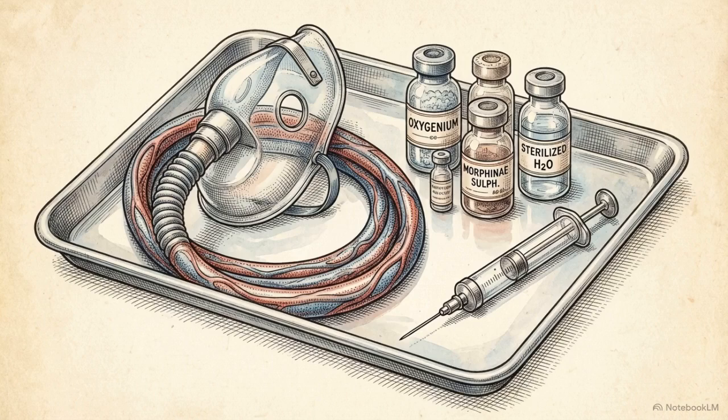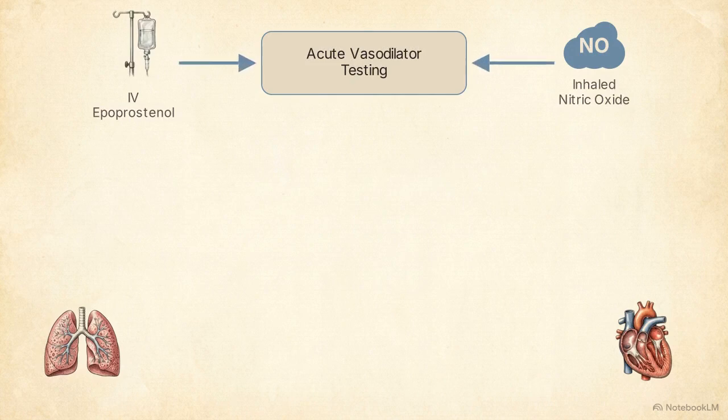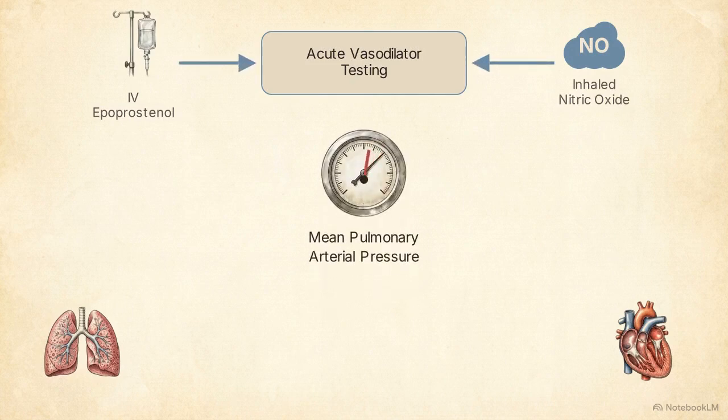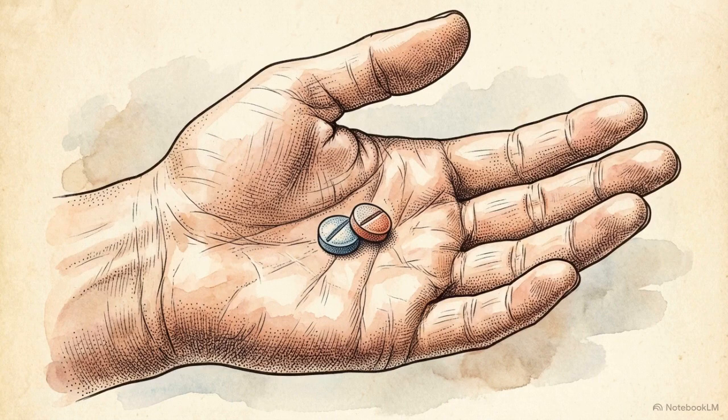Following this, the treatment strategy is determined by a specific hemodynamic test. This flowchart illustrates acute vasodilator testing. Clinicians administer rapid-acting vasodilators like intravenous epoprostenol or inhaled nitric oxide, checking if pulmonary arterial pressure falls. The results split patients into 2 pathways. Only a minority show a positive response. For these positive responders, the indicated treatment is oral calcium channel blockers.